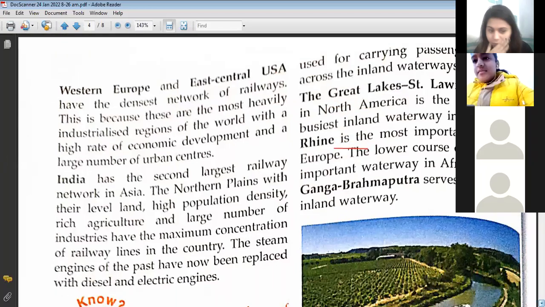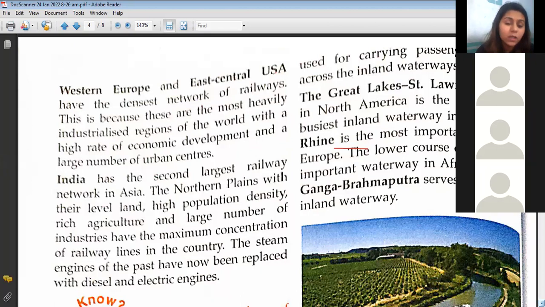Yes. Next is that, apart from Western Europe and Central USA, third number we have India. India has the second largest railway network in Asia, right? So the northern plains with their level land, high population density, rich agriculture and large number of industries have the maximum concentration of railway lines in the country. Because of this only we have the maximum number of railway lines, and the steam engines of the past have now been replaced with diesel and electric engines. Have you ever seen a steam engine, children?